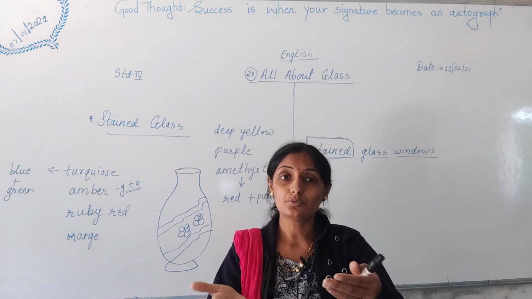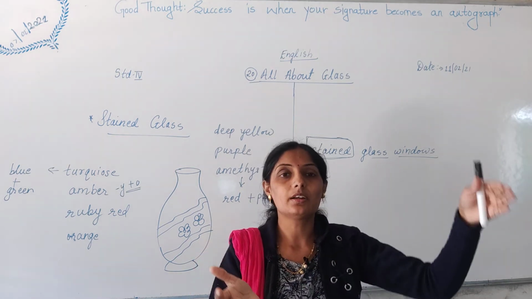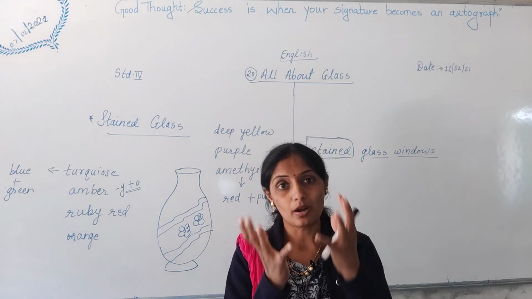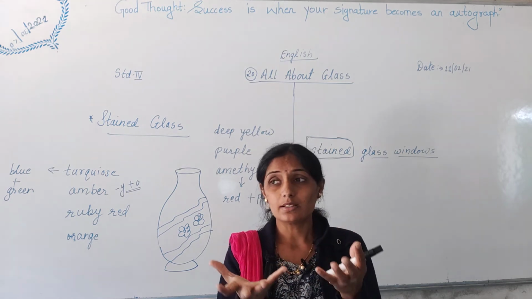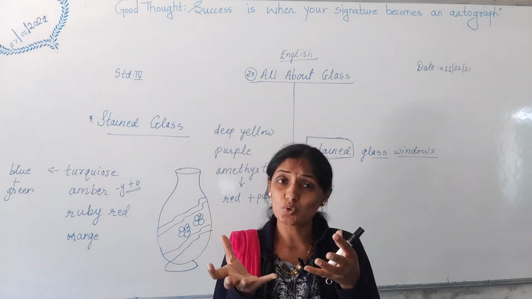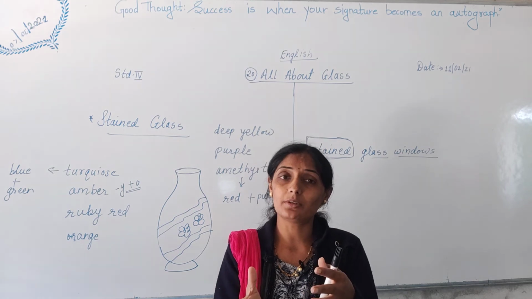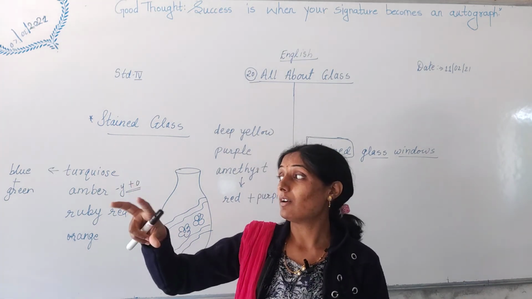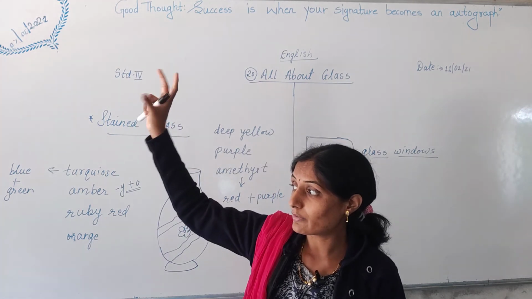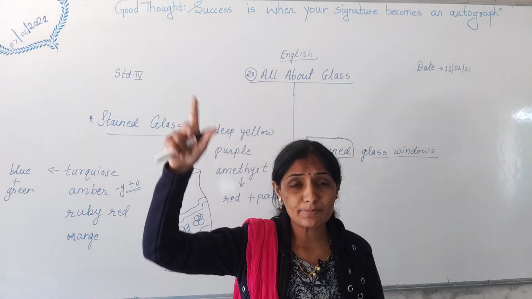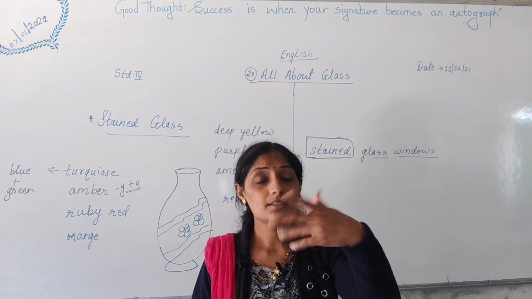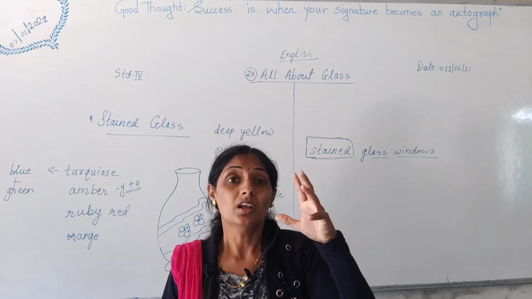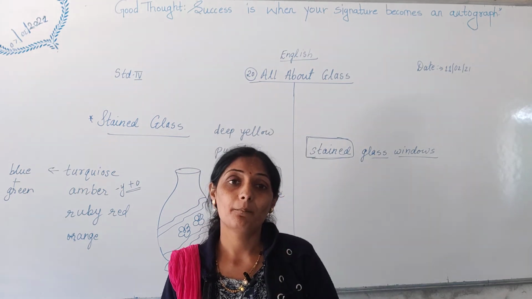It will turn into various different types of glasses. Some will be show pieces which are kept in the house, some will be window panes, some will be light bulbs, tubes. These are all glasses made from this process.